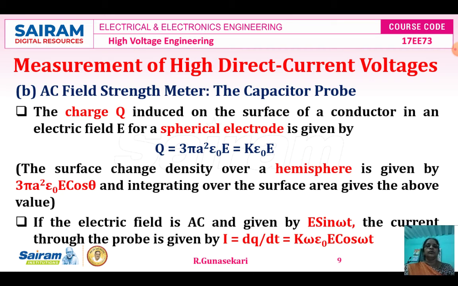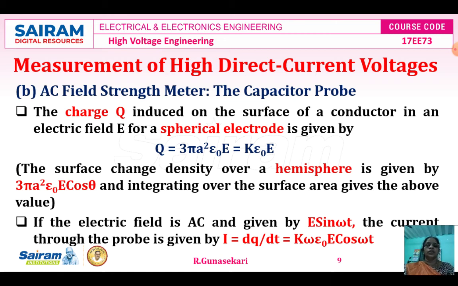So the Q is equal to K into epsilon E. So therefore K epsilon E dt. So therefore K omega epsilon naught E cos omega t. This is the equation to find the current through the capacitor probe.